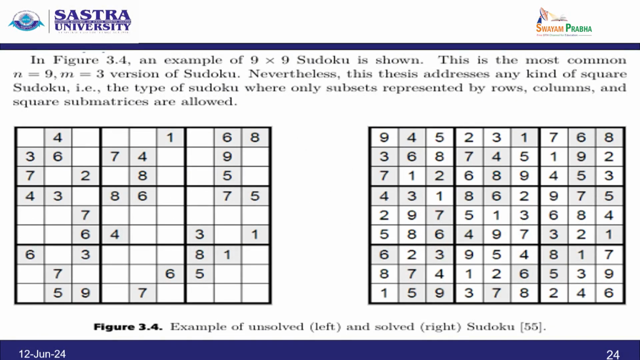Now, figure 3.4 is an example of a 9 cross 9 Sudoku. This is the most common n equal to 9, m equal to 3 version of the Sudoku. Nevertheless, this addresses any kind of square Sudoku, that is, a type of Sudoku where only subsets represented by a row, column and square submatrix are allowed. So, let us start with the first row, first column, we have a 9, and then first row, third column we have a 5. So, total we have to calculate. So, in this way we form a magic square.